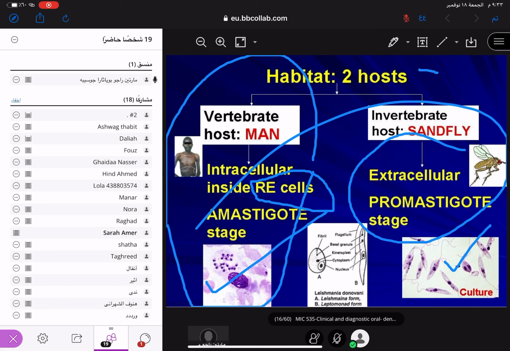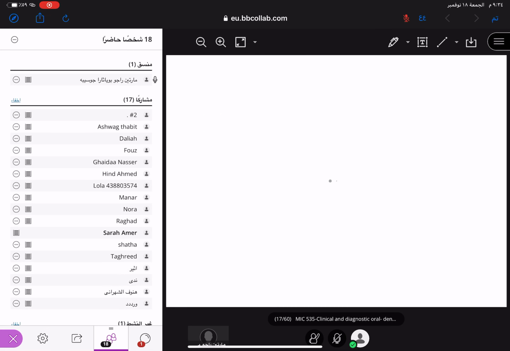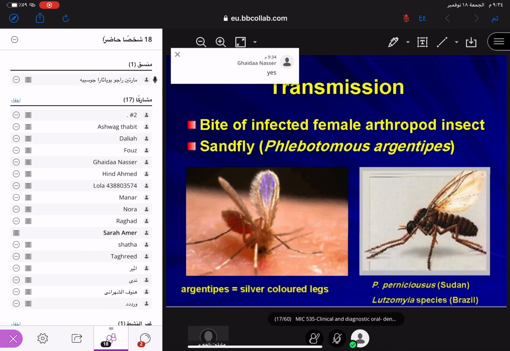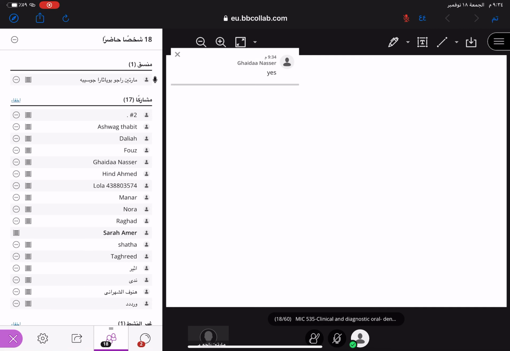So the picture: amastigote stage, promastigote stage. Where you can see amastigote, where you can see promastigote, and where the Leishmania cell is affecting the reticuloendothelial system. Clear? Man and sandfly. Agree? Next, sandfly. Transmission is through the bite.